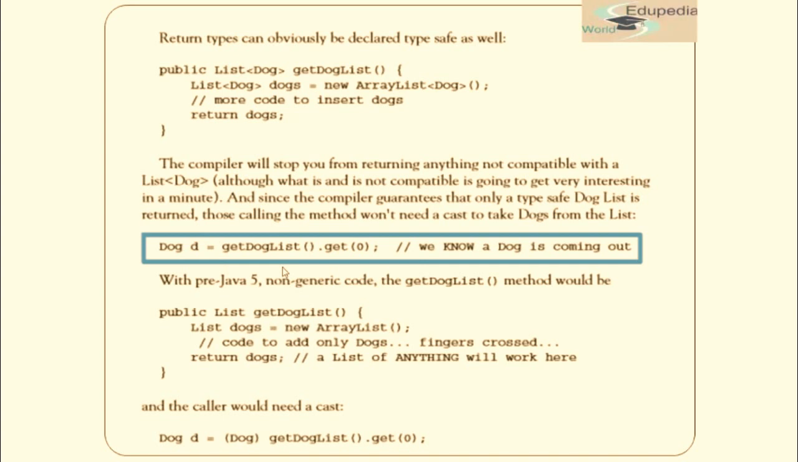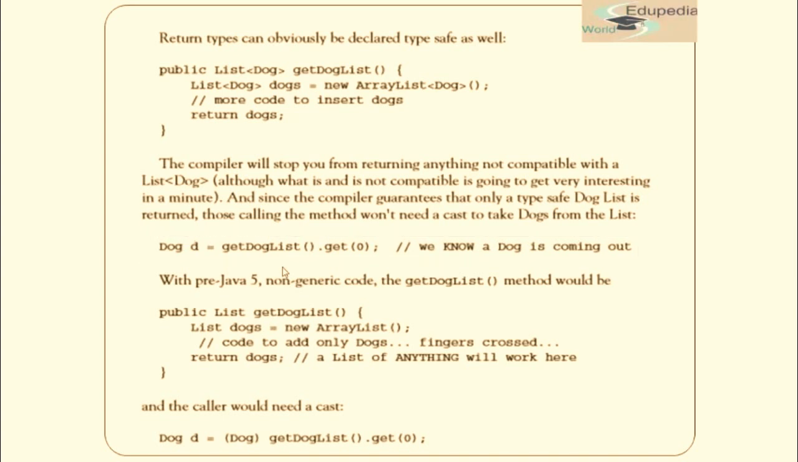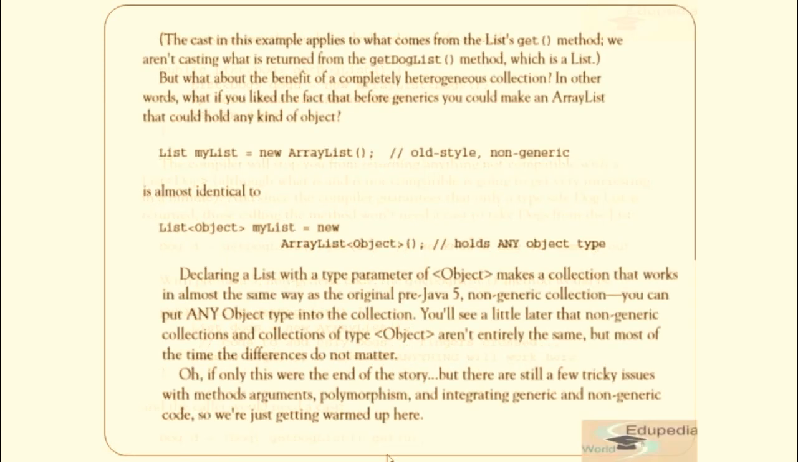But what happens pre-Java generics, where there was no generic? You see that the getDogList method will give us a dog. Okay, so public List getDogList, and in that we have to declare a new ArrayList and it will return dog. Now to call that method we need to cast it, because we are not sure whether it will return dog or anything else. The cast in this example applies to what comes from the list get method. We aren't casting what is returned from the getDogList method, which is a list.